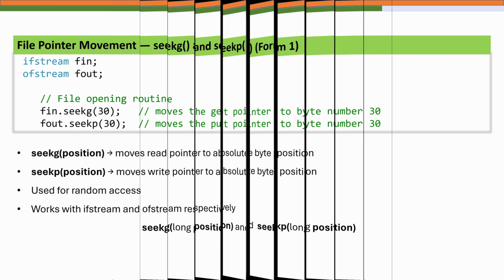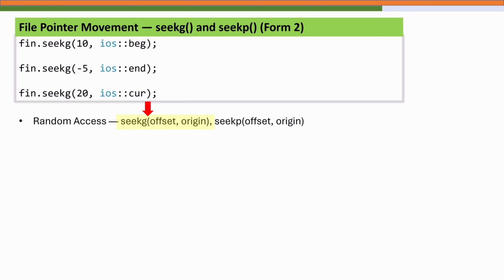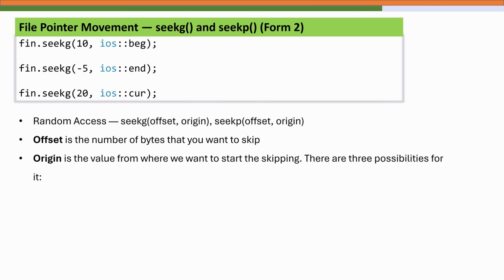Now let's move to the second form of these functions, one that provides much more flexibility by allowing us to move the pointer relative to a reference point, unlike an absolute byte position. This form looks like seekg with two arguments now. One is an offset and the second one is an origin. Here the offset tells us how many bytes to move. The origin specifies from where that movement begins. In other words, the pointer's new position is determined by taking the origin point and then adding or subtracting the offset value.